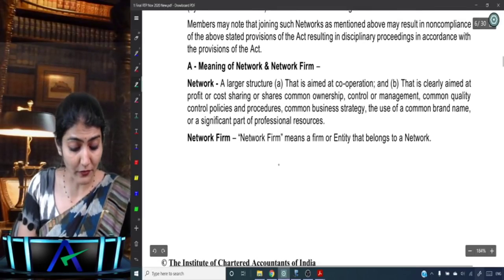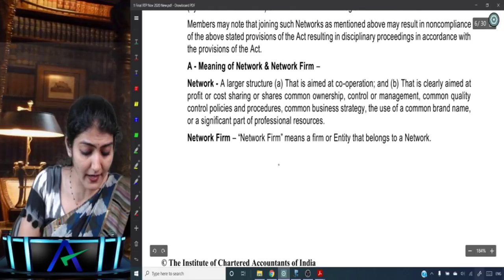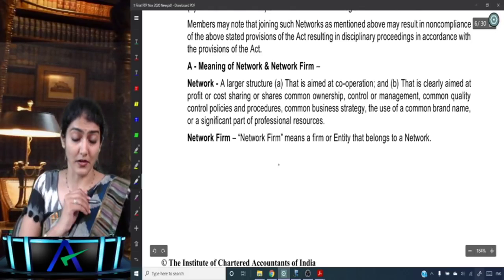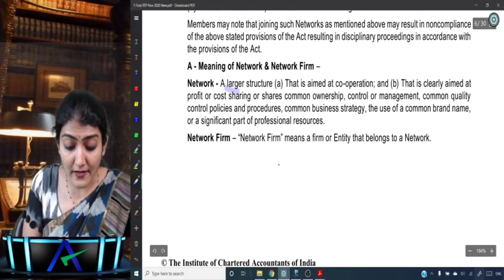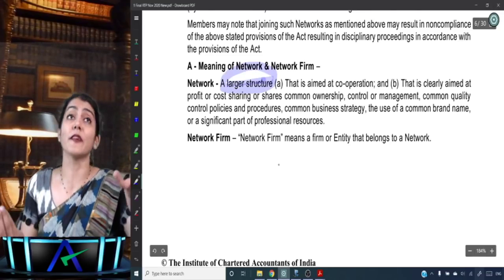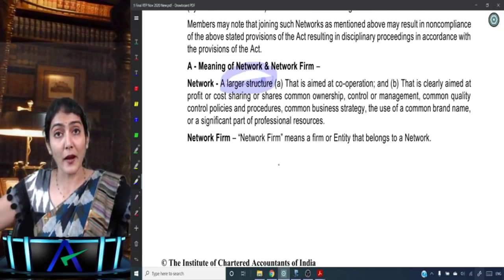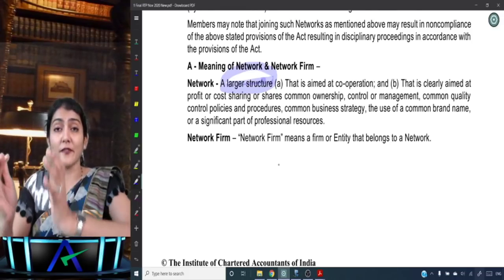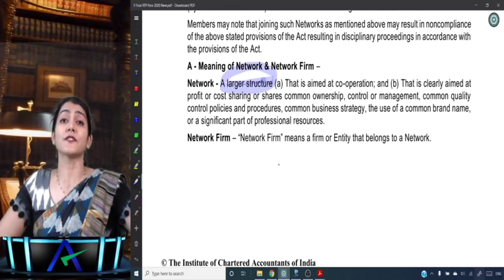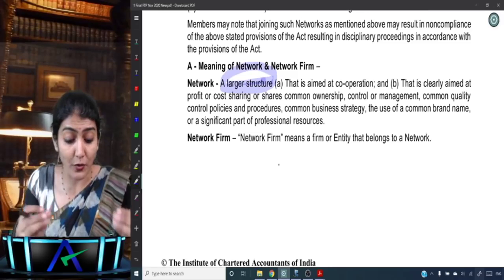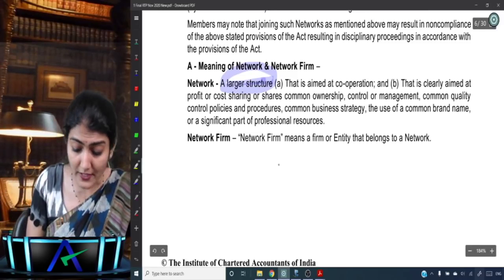And then, very important over there is the definition of a network. Very important part of the discussion is regarding the definition of a network. So a network, it says, is a larger structure, obviously. It's wider than an individual CA or a CA firm. And what is the first golden rule for the constitution of the network?